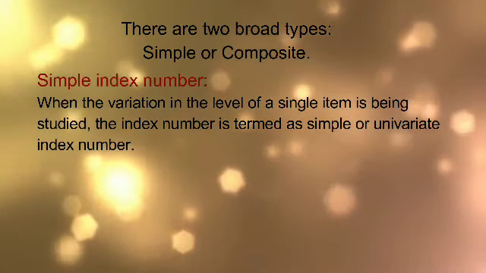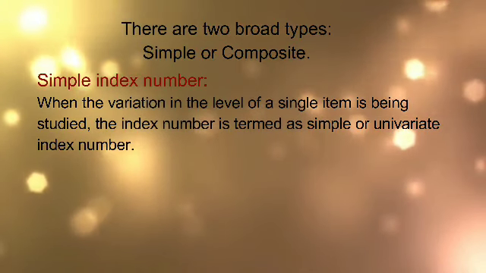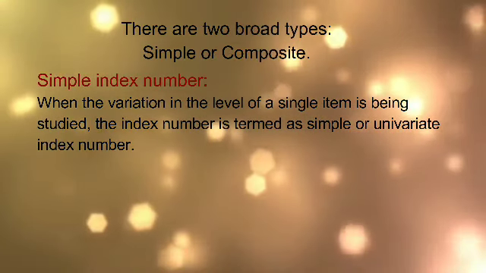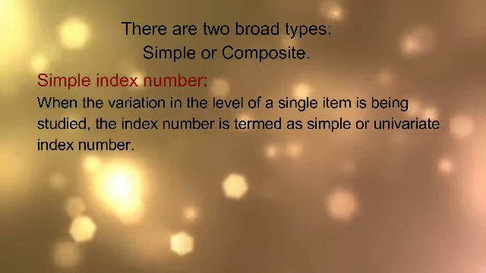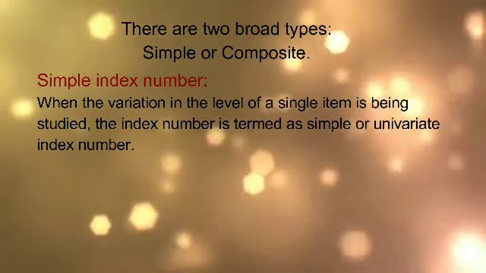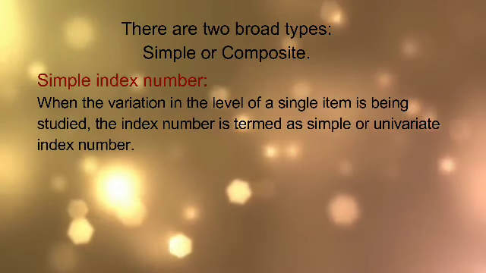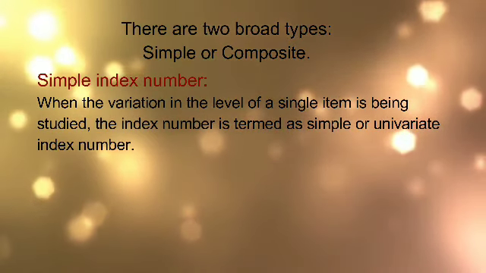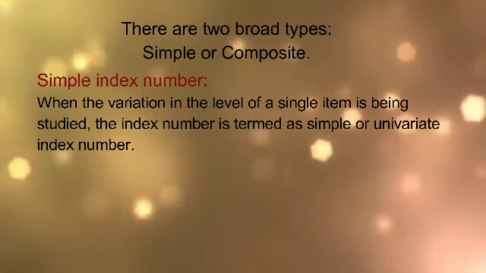Meaning to say, simple index number means here for comparison only one item will be considered and the price of that product or item will be considered, and the comparison is made between the two different years.